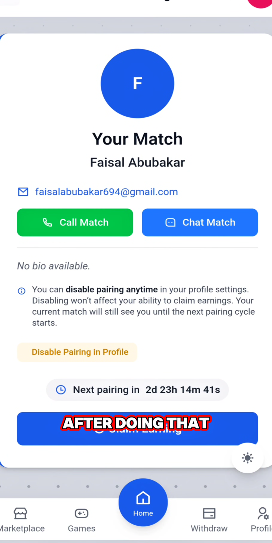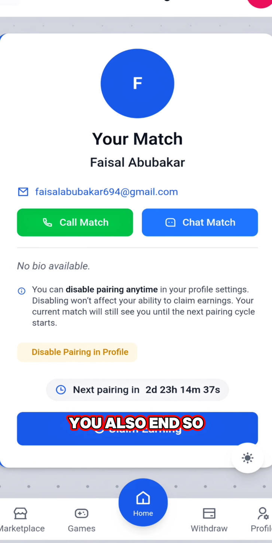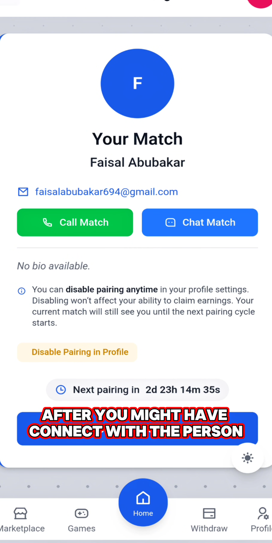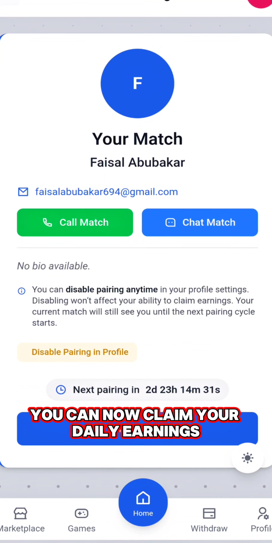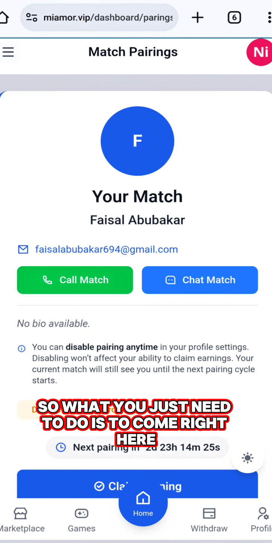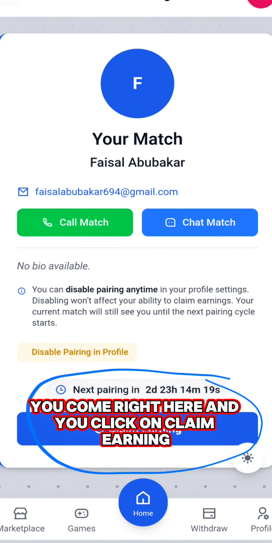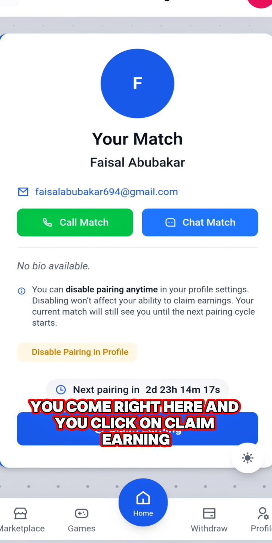After doing that, not just that you are finding love on Mi Amor, you also earn. After you might have connected with the person or spoken with the person, you can now claim your daily earnings. I think this is 2,500 naira. So what you just need to do is to come right here, and you click on claim earning.